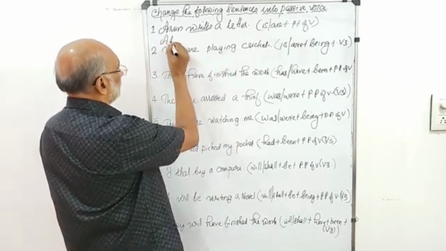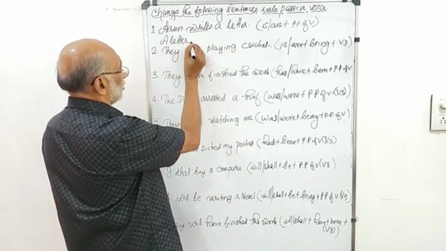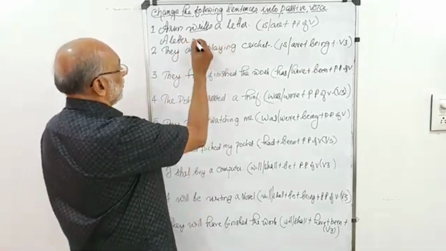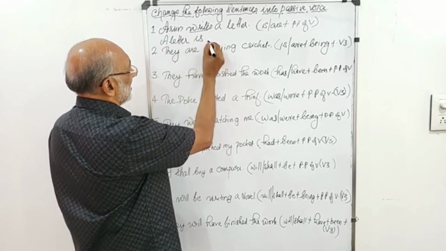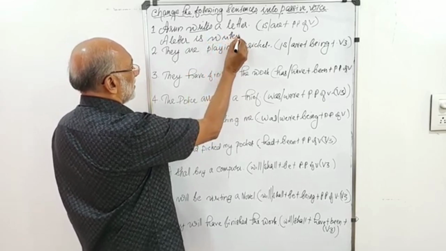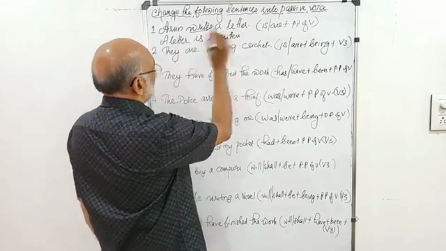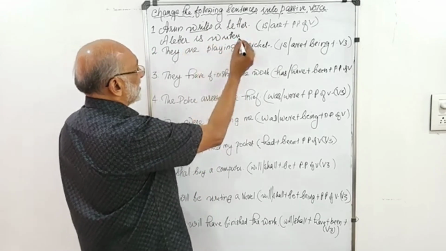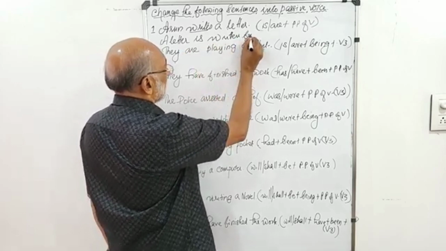A letter. So a letter is the subject and that is singular. So we use is. A letter is, then past participle of the verb, written. Arun writes a letter. So a letter is written by Arun.